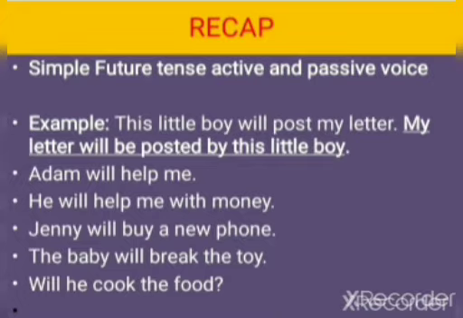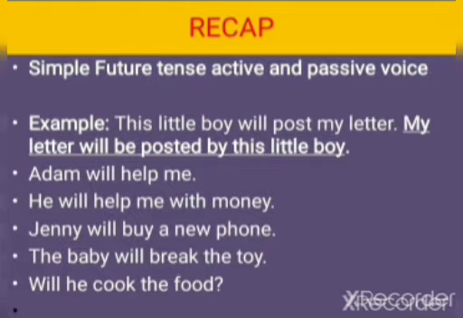Now let's take the second one. He will help me with money. Yes, the answer will be I will be helped by him with money. The third sentence, Jenny will buy a new phone. Yes, the third one, a new phone will be bought by Jenny.